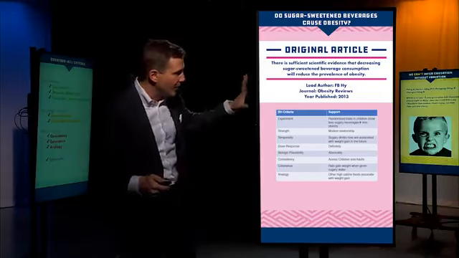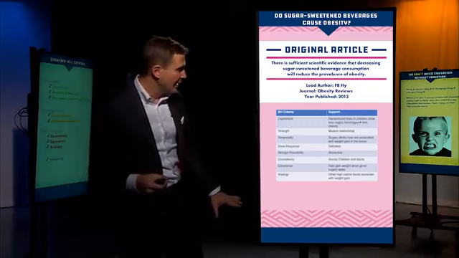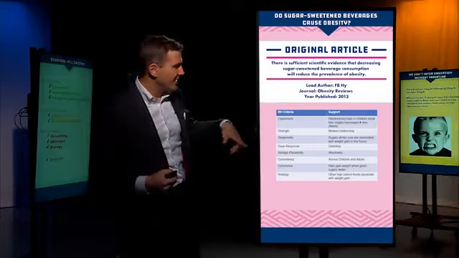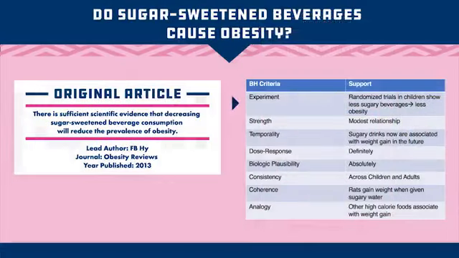And this study actually went through all the Bradford-Hill criteria and assessed causality on those bases. So number one, experiment. Yes, there are randomized trials that show if you force kids to drink less sugar-sweetened beverages, they have less obesity. Pretty strong evidence. Strength. There's a modest relationship between the consumption of sugar-sweetened beverages and obesity. It's not that strong. It's there, but it's not that strong. Why? Because there's a lot of other things that cause obesity too, including food that isn't a beverage.